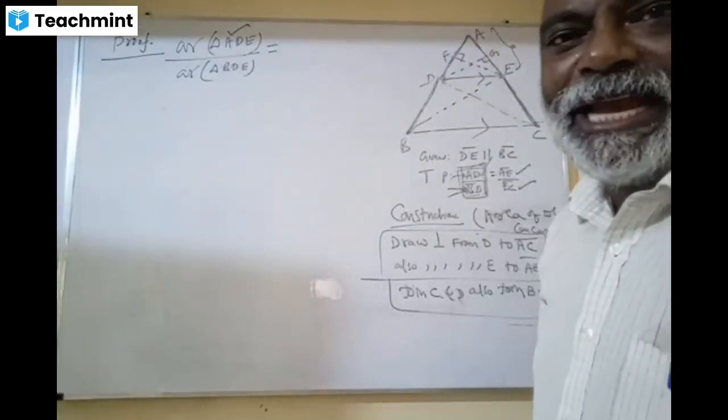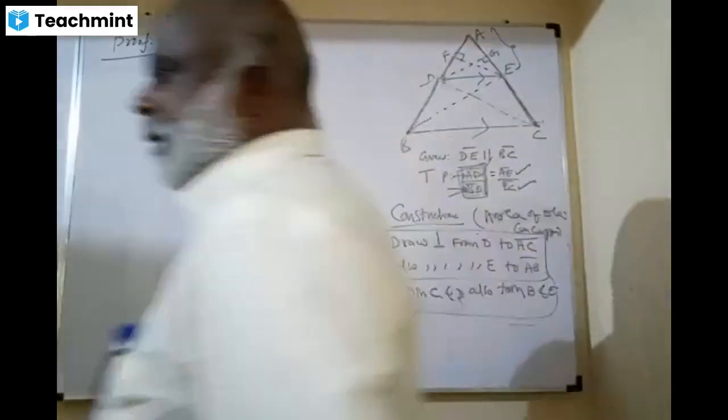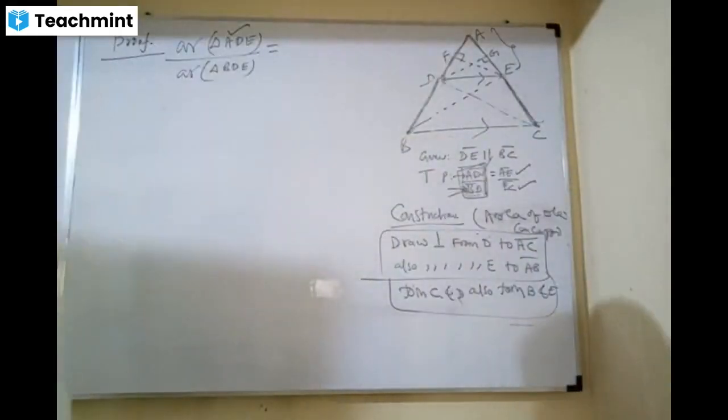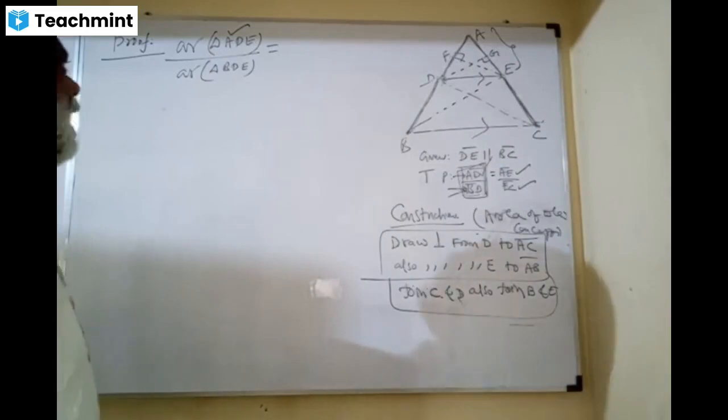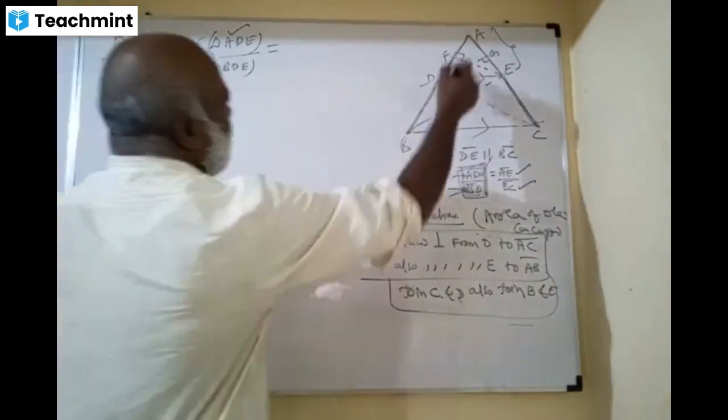What is the formula here? Area of triangle formula? Half into base into height, sir. What is the base and what is the height?